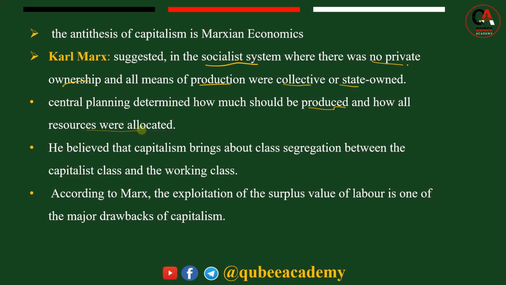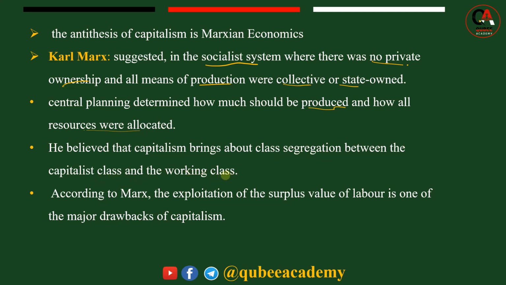This means the opposite of capitalism. So the antithesis of capitalism is Marxian socialism economics. This means which developed later on in the 19th century. Second agenda, Karl Marx believes that capitalism brings about class segregation between capitalist class and the working class.